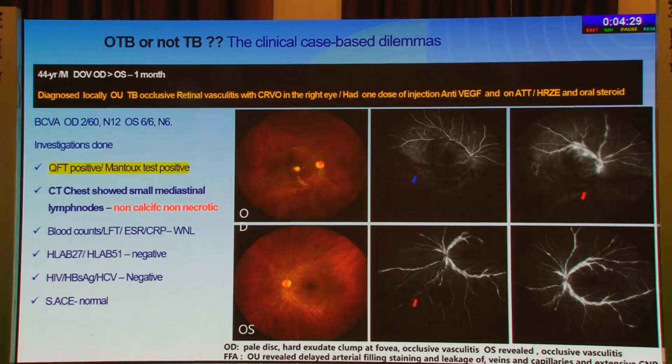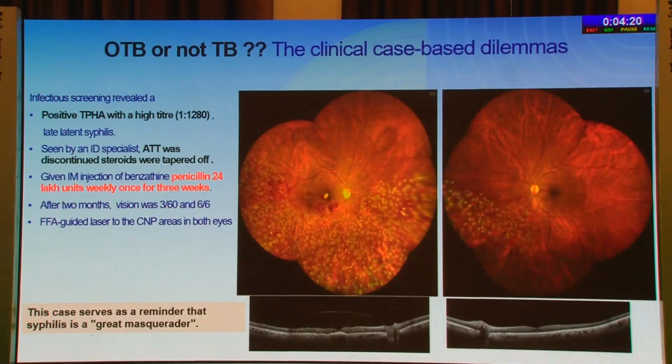If you look at the clinical picture, you can see an occlusive vasculitis. FFA shows delayed filling with staining of the vessels. But when we did a screening, we found the TPHA positive with very high titers, and he was seen by an ID specialist. The ATT was stopped, steroids were tapered, and he was given benzathine penicillin. This serves as a reminder that syphilis could be a great masquerader.